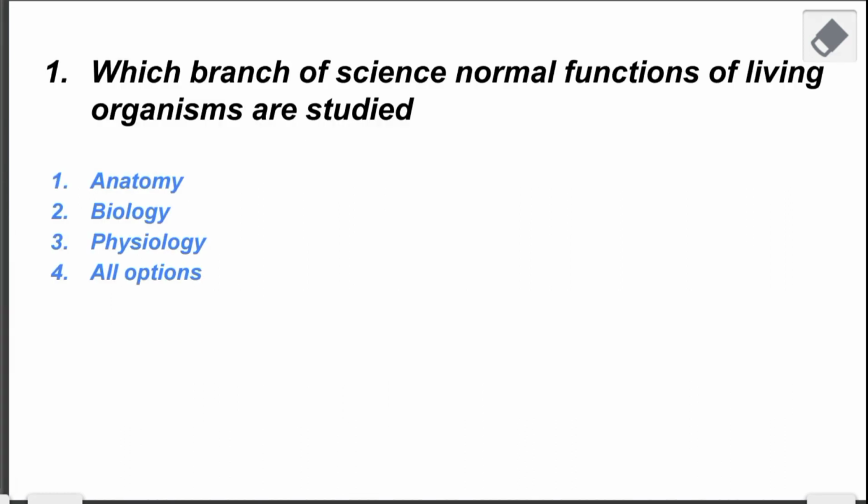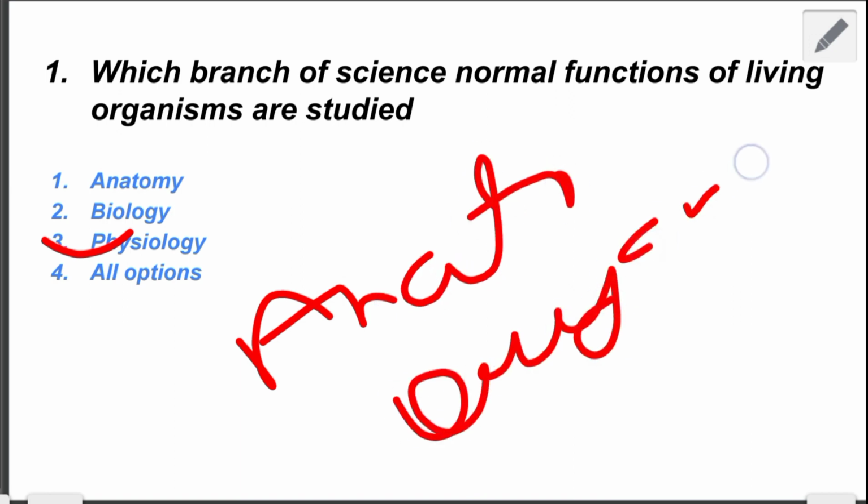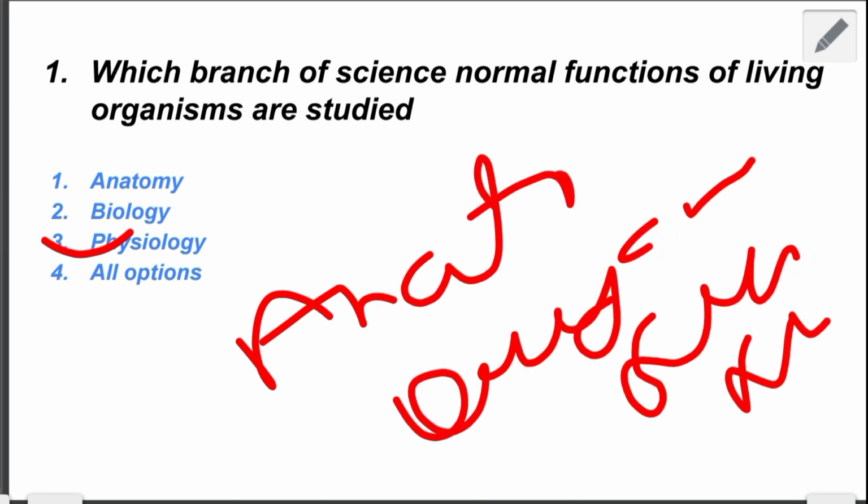The first question which is given: in which branch of science are the normal functions of living organisms studied? So here the question is asking about the branch in which normal functions of living organisms are studied. The right answer of this question is physiology. In physiology we study the normal functioning of an organ, and in anatomy we study the organ and its structure and other details. In biology we study genetics, species and races. So here the right answer is physiology.